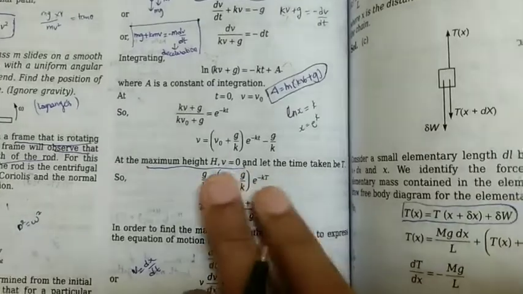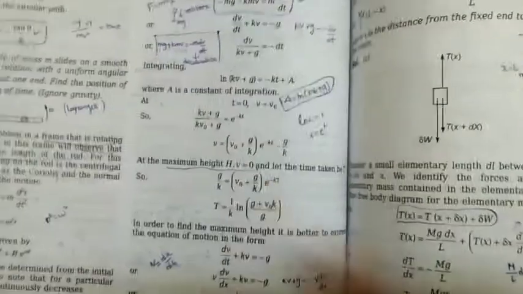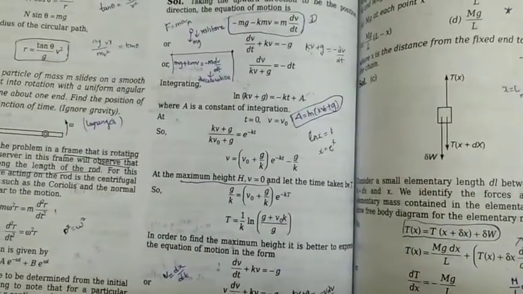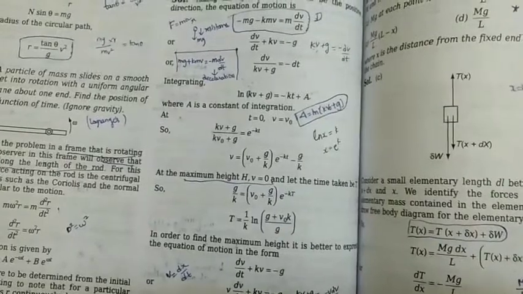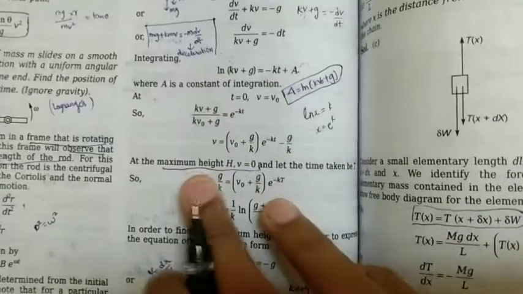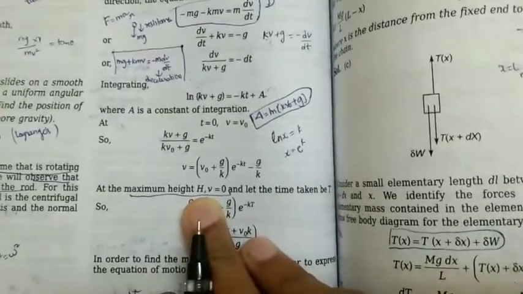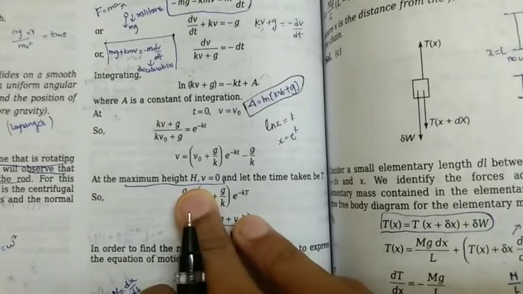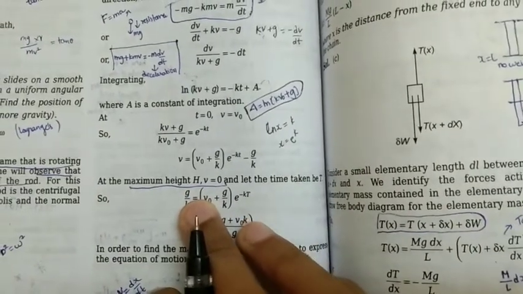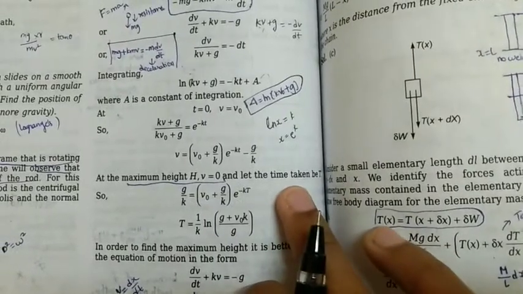What happens is, after reaching a certain height, the particle would stop going, just as if we throw a stone. After reaching a maximum height, it would stop at that particular time. So the velocity of the stone becomes 0. In the same manner, at the maximum height, the velocity of the particle becomes 0, and let the time taken by the particle to reach that maximum height be t.